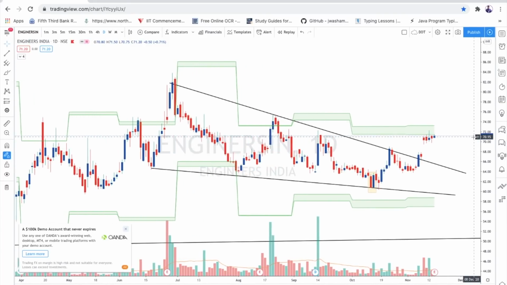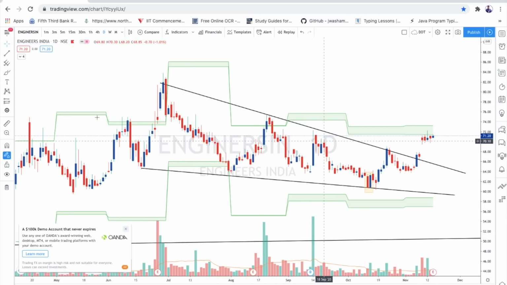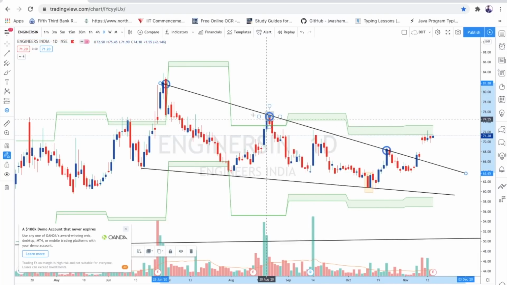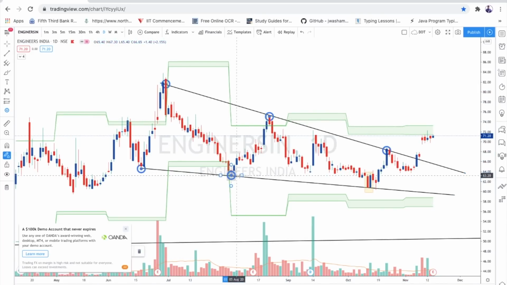Now see here, this is a triangle pattern, right? As we discussed in our previous video also, the things that matter for us are candlestick pattern, triangle pattern, channel pattern, and trend line, and the most important thing is trend line actually. So see, here is the channel: 1, 2, basically here not taking support, but here 3 times, right? So this is after that, but 2 touches are required. Here again, after it came here, it's taking the support, now it came again, right? And once it came here, we see what this is.